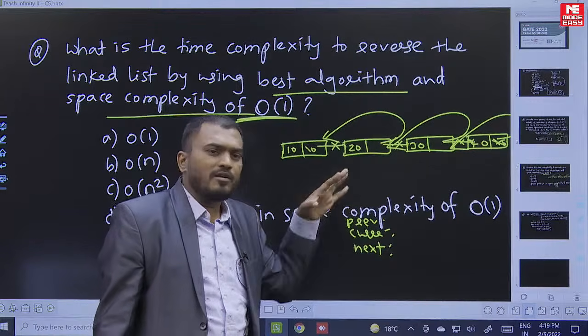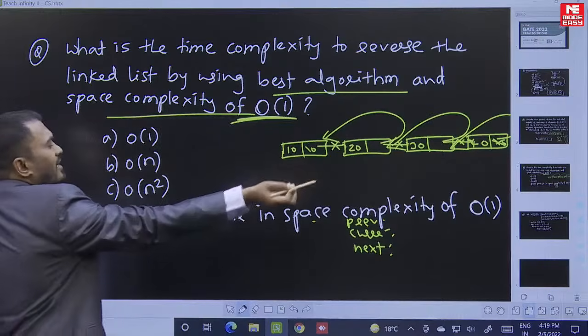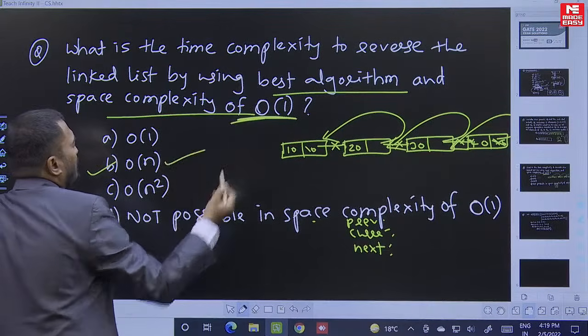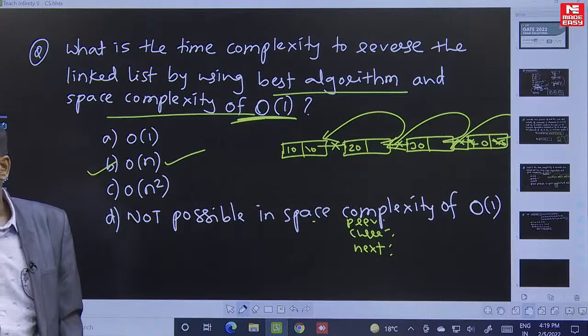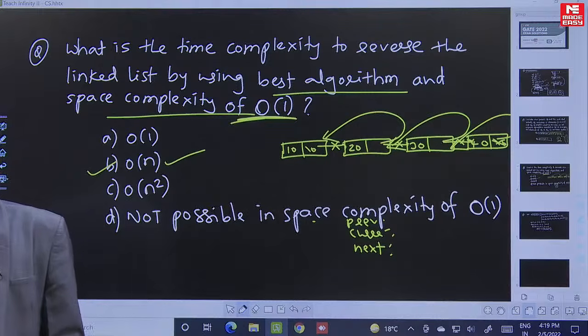We are not using any recursion, right? So how many scans are required? Only 1 scan. So what is the answer? Order of n. So pretty much easy, right? So order of n.